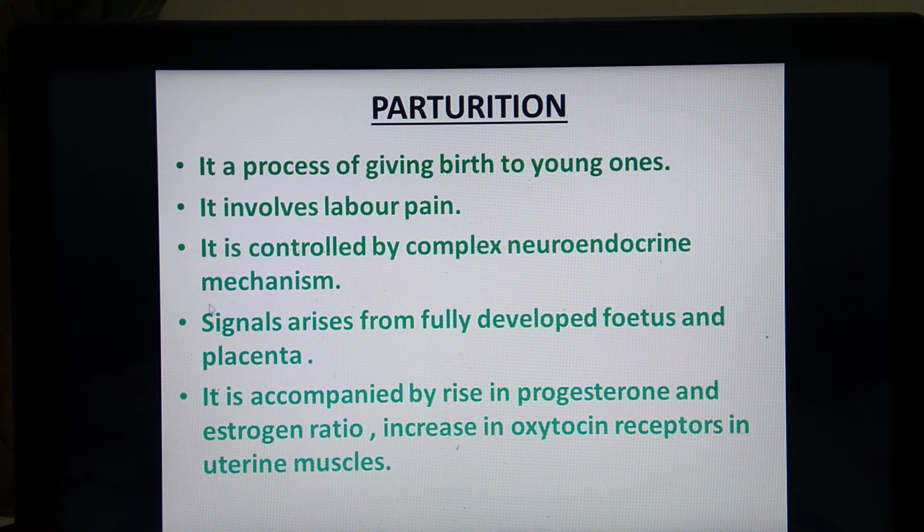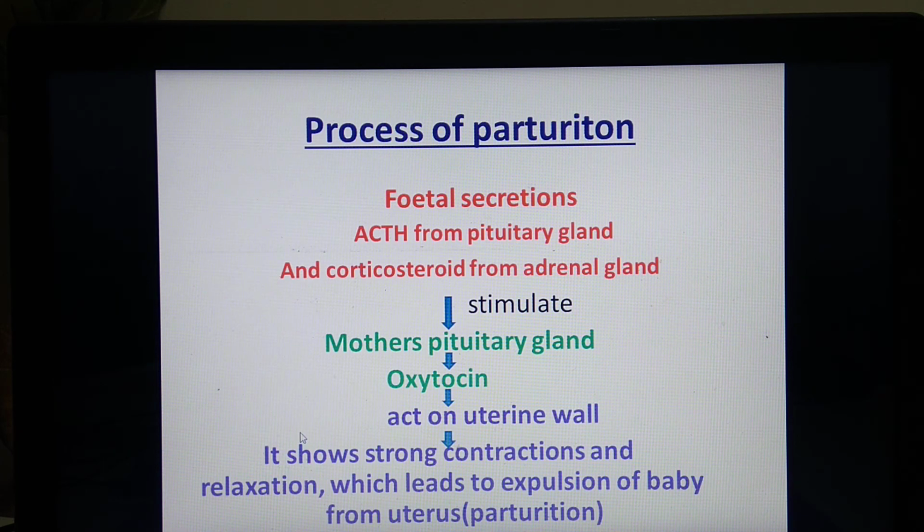So it becomes a neuroendocrine mechanism. Signals arise from the fully developed fetus and the placenta. See that it is accompanied by a rise in the progesterone and estrogen ratio, as well as an increase in oxytocin receptors in the uterine muscles. We'll see the details of this process of parturition. It also involves hormonal changes, as I said before.